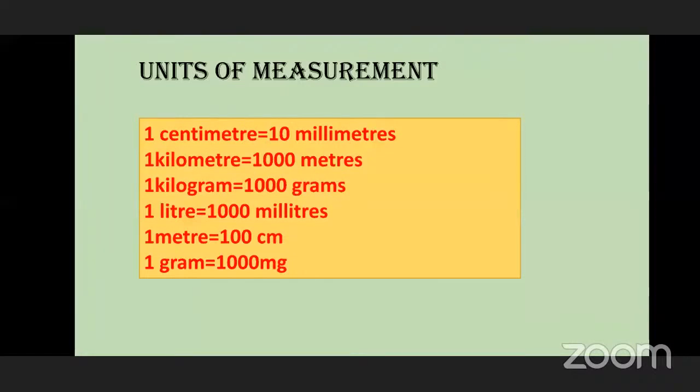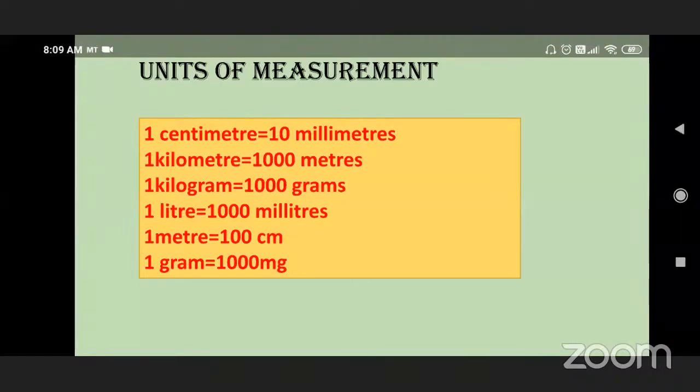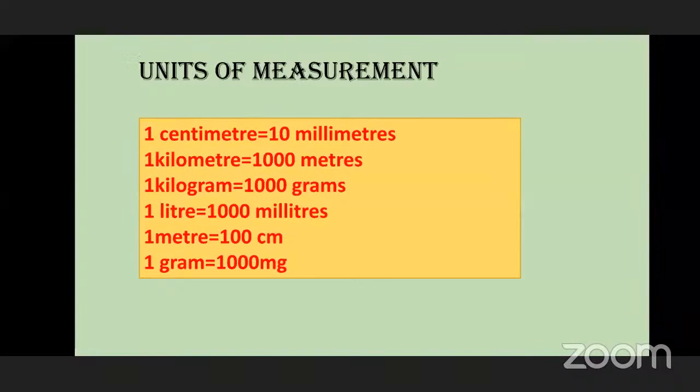I'm reading, you repeat after me. 1 centimeter is equal to 10 millimeters. 1 kilometer is equal to 1000 meters. 1 kilogram is equal to 1000 grams. 1 liter is equal to 1000 milliliters.